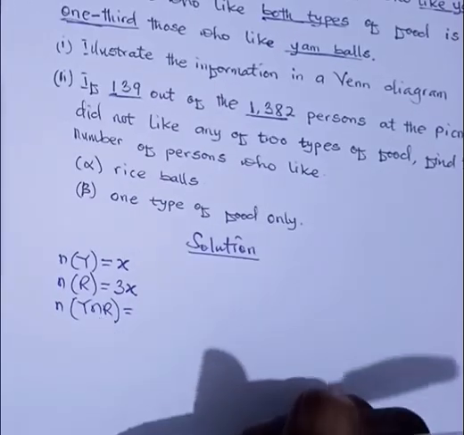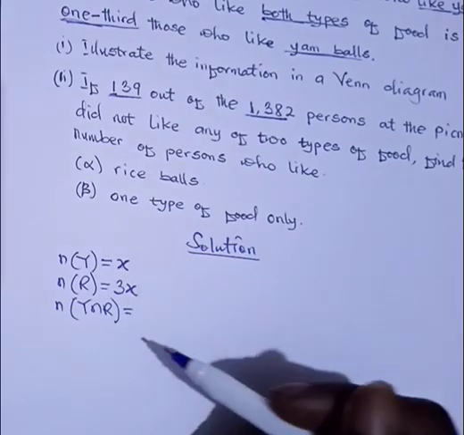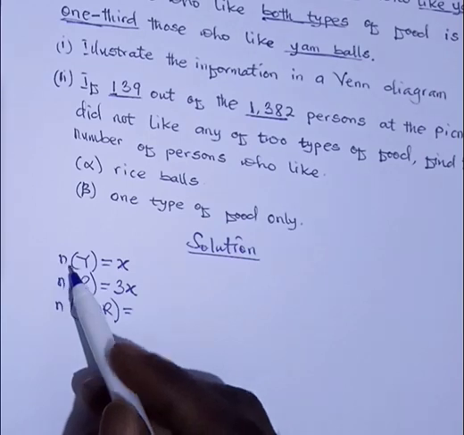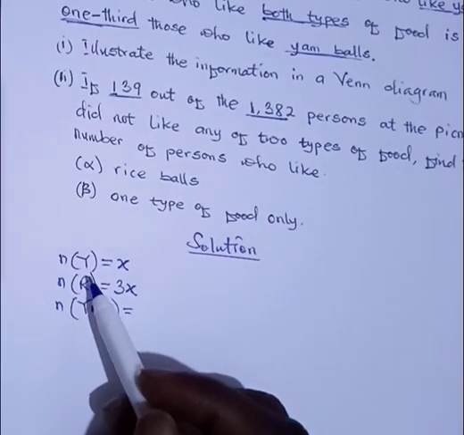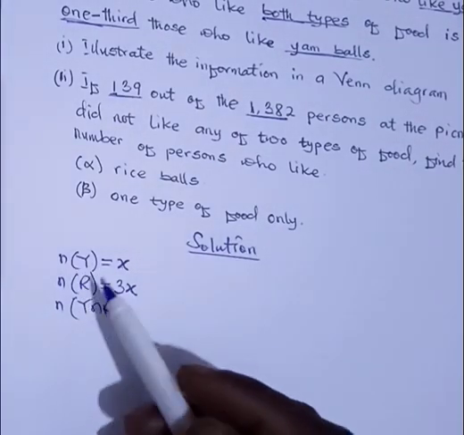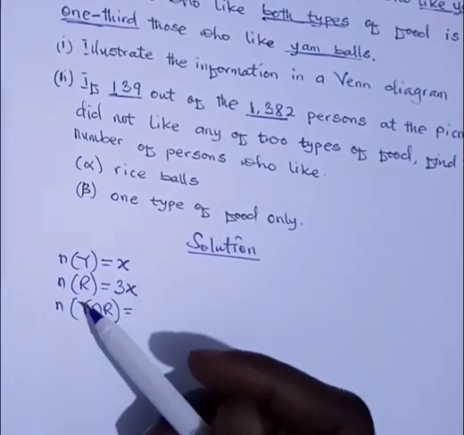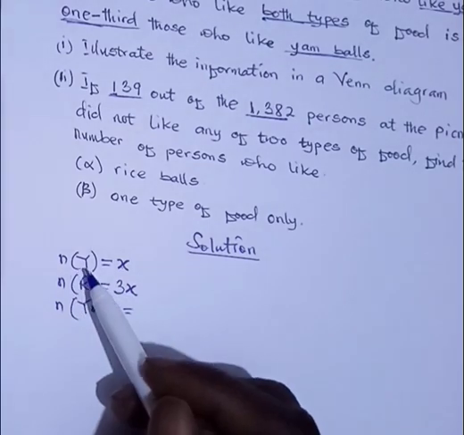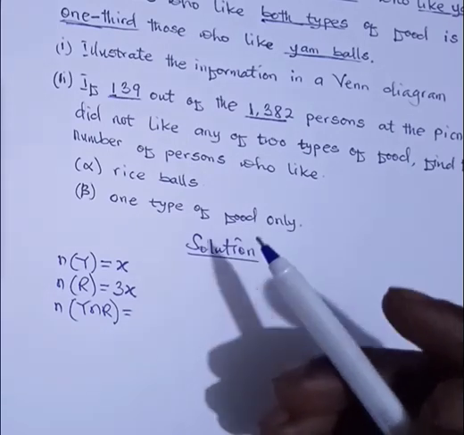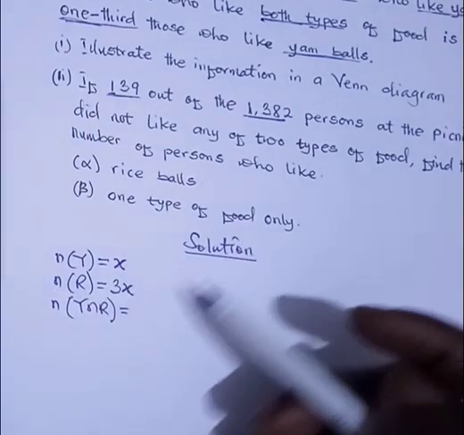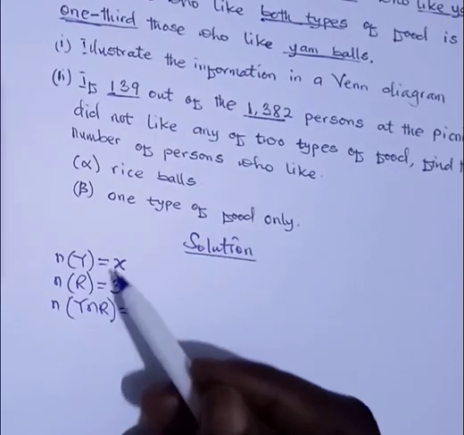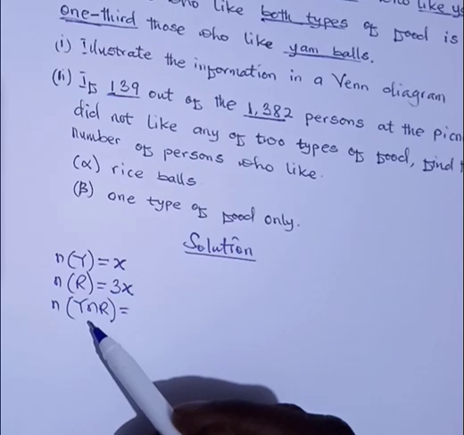But make sure in your question, if you are answering the question, you have to make sure you define them. So I said we are using y to represent the number of persons who like yam. So when you are answering, you have to define it. So you say, let y represent persons who like yam. Let R represent persons who like rice. So after defining it, before you can write what I have written, have you gotten that?